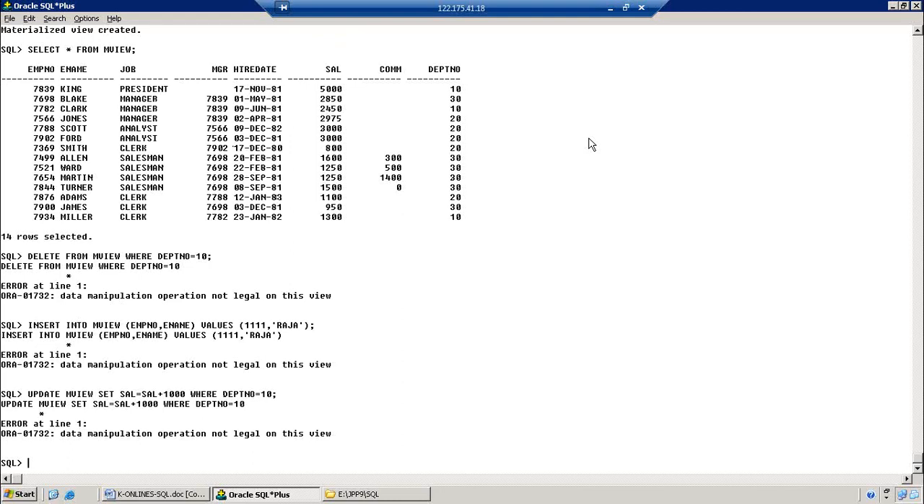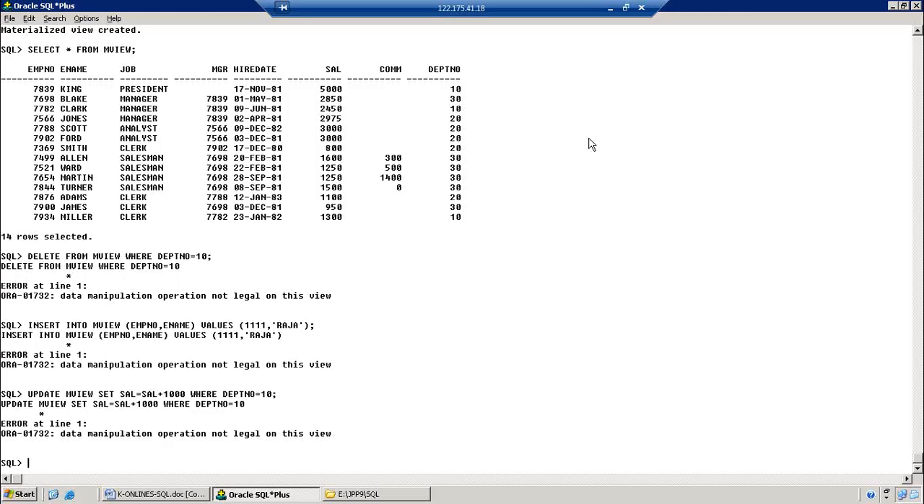How many DML operations? 3. Insertion, updation, deletion. This activity is not allowed in this materialized view. Please keep that in mind. We can do that while getting the permissions, but initially it is not possible.